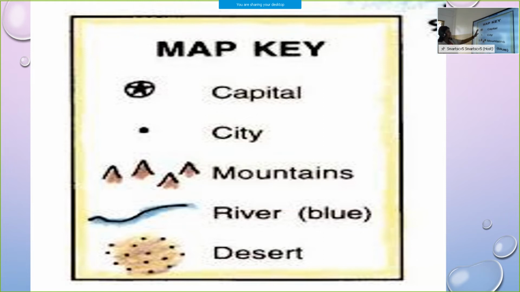Map key. This is used for capital, city, another image, mountains, river. River represents some blue color, mountains use brown color and desert also some light brown color. Okay. Map keys: capital is represented by a star type image, city a small building shape, then mountains in a cone shape filled with brown color, river a blue color and desert a light brown shade.